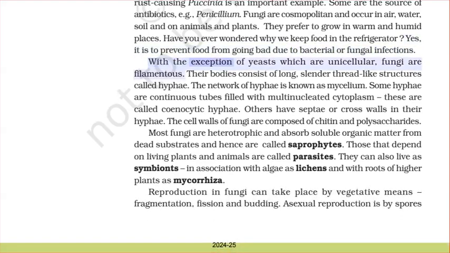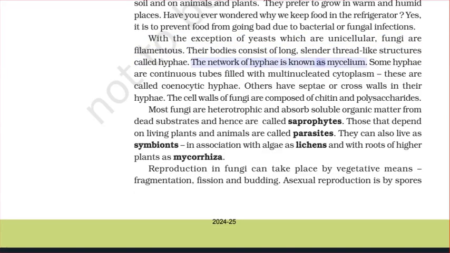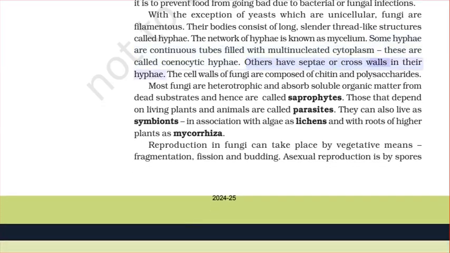With the exception of yeasts, which are unicellular, fungi are filamentous. Their bodies consist of long, slender thread-like structures called hyphae. The network of hyphae is known as mycelium. Some hyphae are continuous tubes filled with multinucleated cytoplasm. These are called coenocytic hyphae. Others have septae or cross walls in their hyphae.